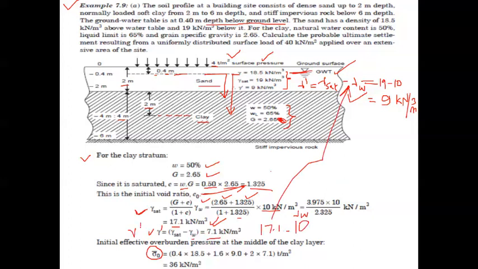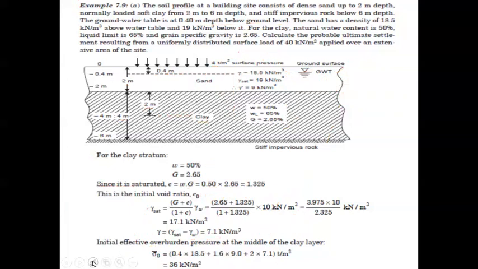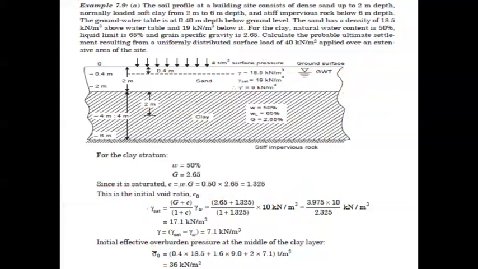Clear. Now, if you calculate the initial effective overburden pressure, sigma naught, what will it be? Let me clear all these markings first. So first we consider this depth, 0.4, multiplied by the corresponding unit weight.